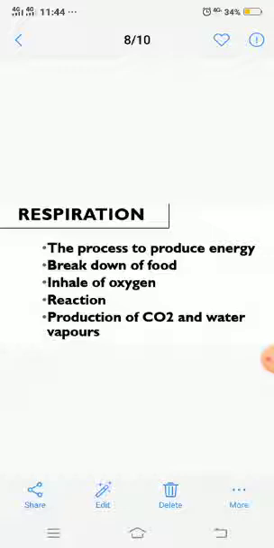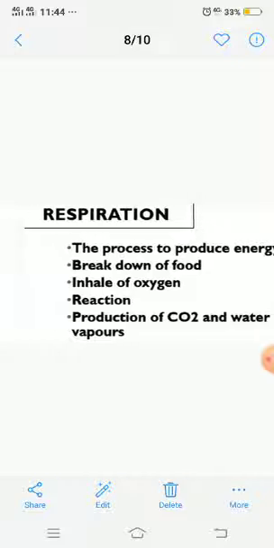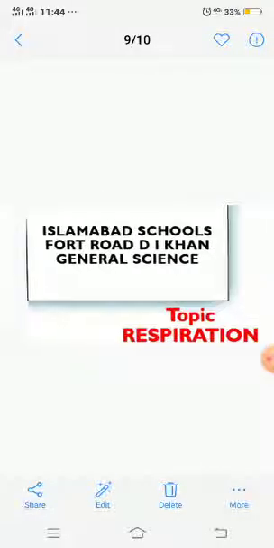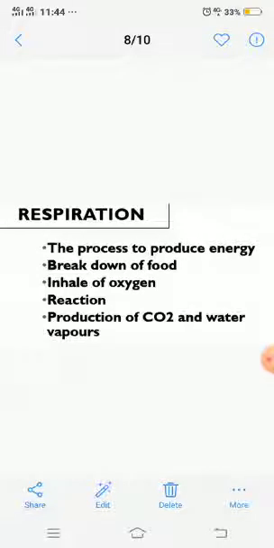Now, do you think that energy is the only product we get from this respiration? No, not at all. Actually, the other two things, carbon dioxide and water vapors, are also products of this reaction. In fact, there are three things which we get from respiration.